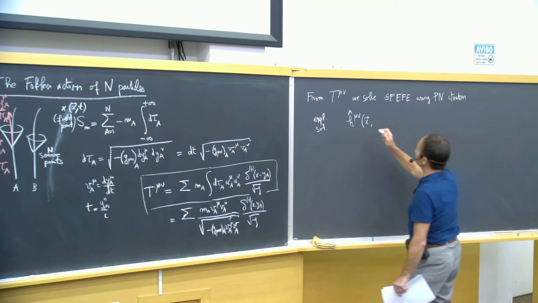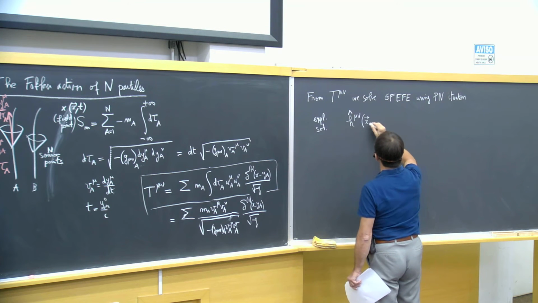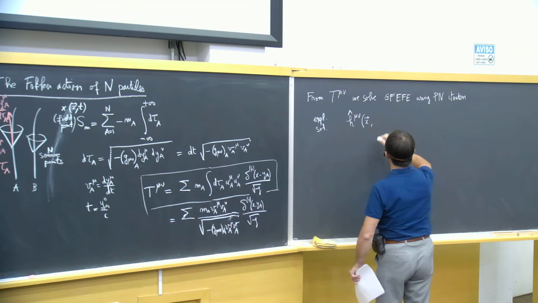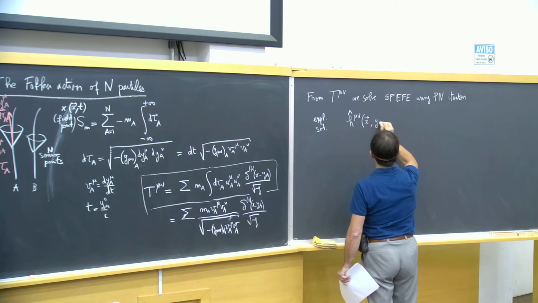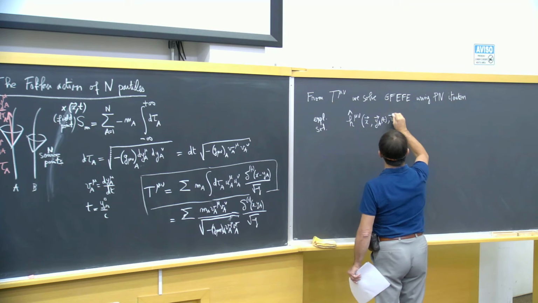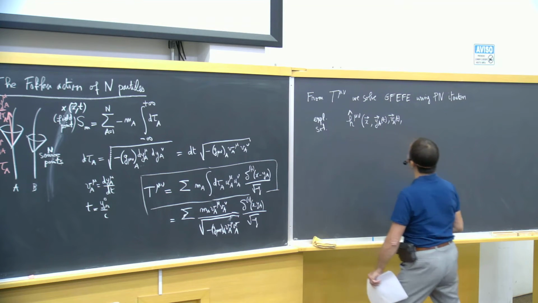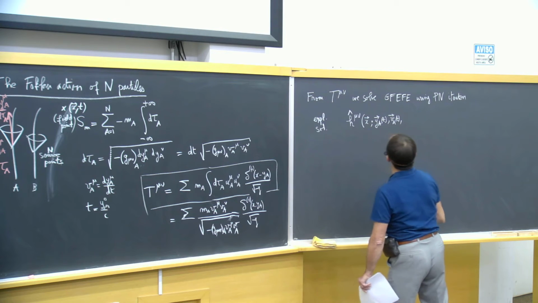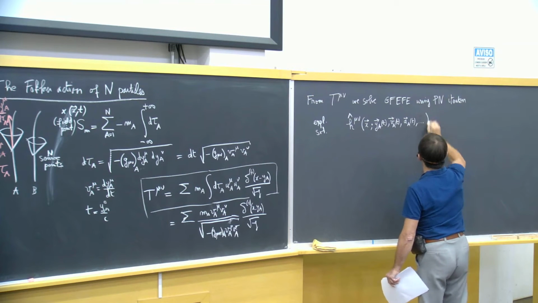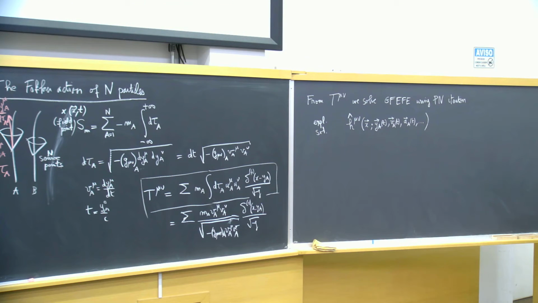So I will write it as h tilde mu nu, which is just an explicit solution of the field equation, and which will depend on the particles at time t, and the velocity of particles at time t, and in general, the acceleration of particles at time t, and so on. The derivative of acceleration and so on, of particles, and so on.